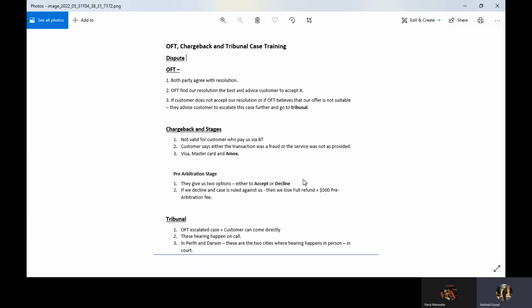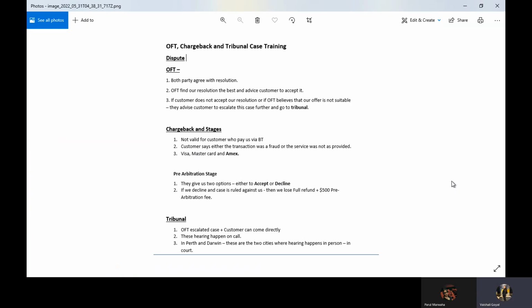And if we choose to decline that chargeback, we'll first have to provide all the evidence of why we are denying the refund the customer is expecting, and you'll also have to provide the correct documents to validate your points.